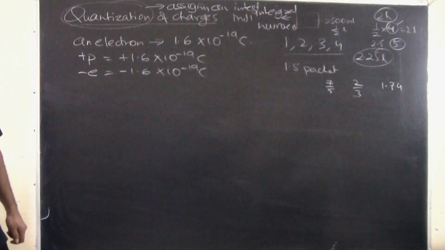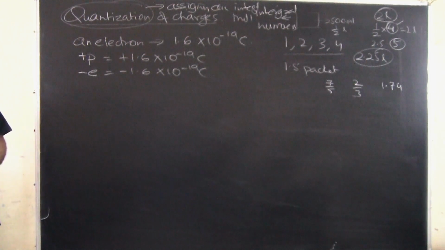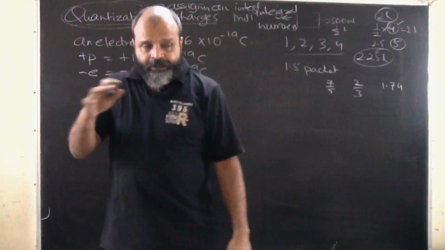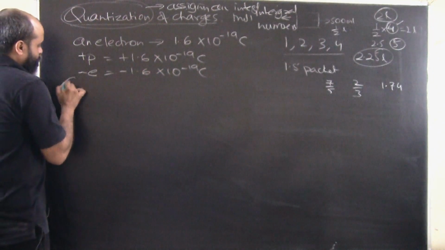Now when we talk about quantization of electric charge, quantization is the property by virtue of which all free charges are integral multiples. So all free charges. Let's first write down the definition here.